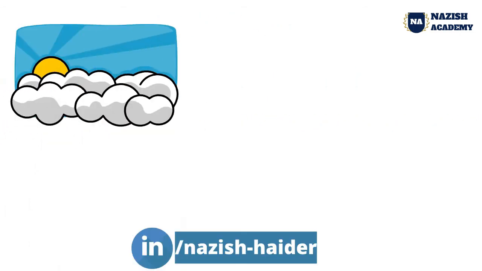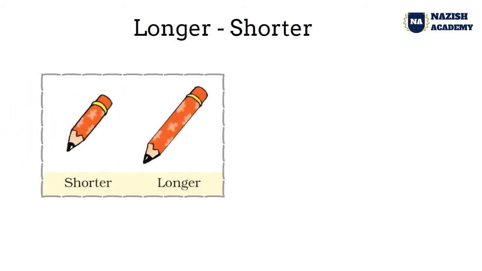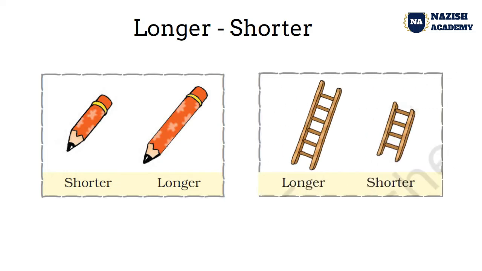Today we are going to learn chapter 7 measurements. So let's start. Longer, shorter. The pencil on the left side is shorter and the pencil on the right side is longer. Here the ladder on the left side is longer and the ladder on the right side is shorter.